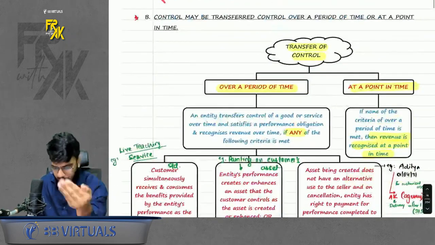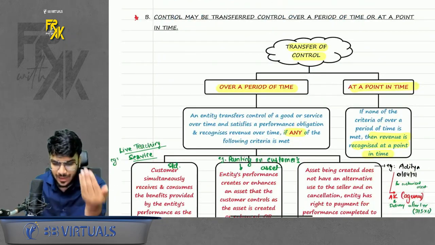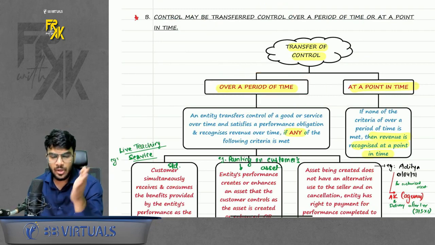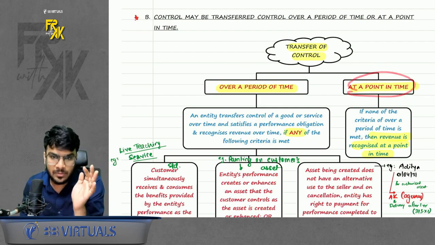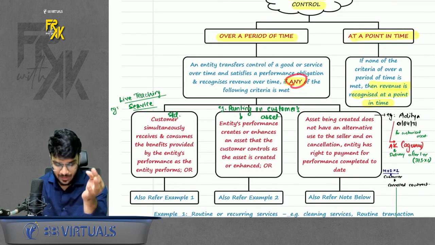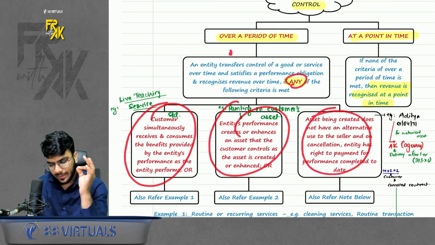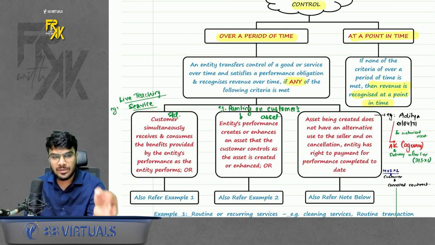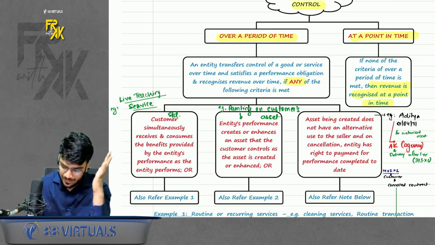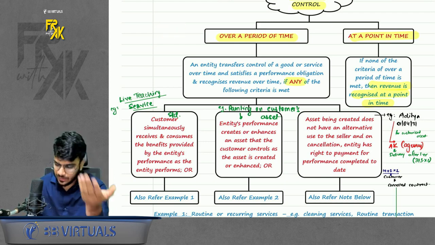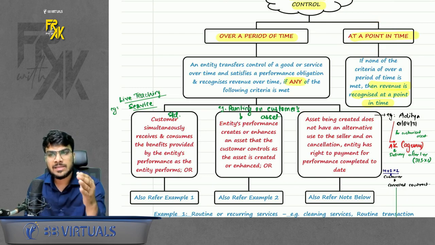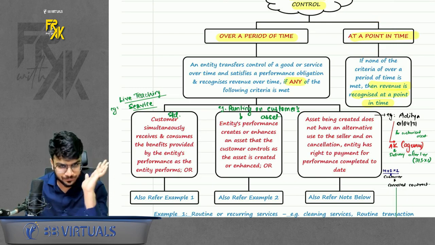Just give a read. Now the main point comes here. How will I identify whether any goods or service is getting transferred over the period or it is getting transferred at a point in time? So there are 3 cases given. Standard says if any one is met out of all these 3, then transfer of control is happening over the period of time. Book the revenue also over the period of time. But if neither of it is met, then you will say control is getting transferred at a point in time. In this case, book the revenue also at a point in time.